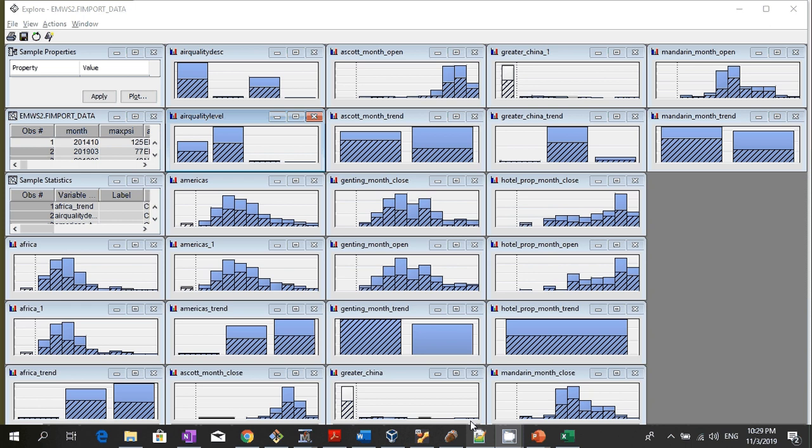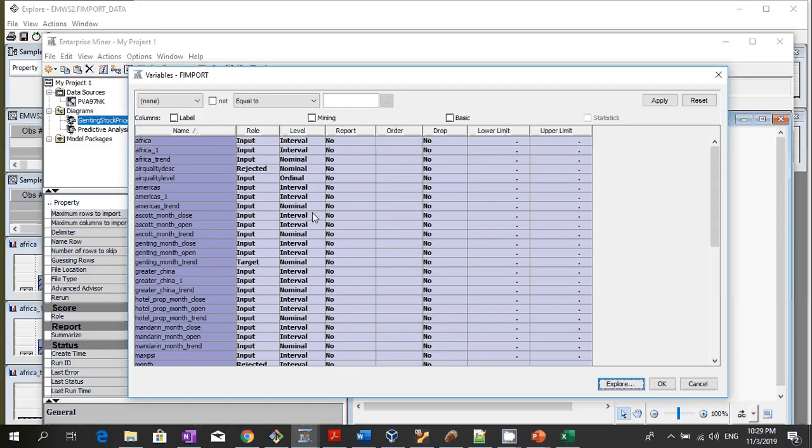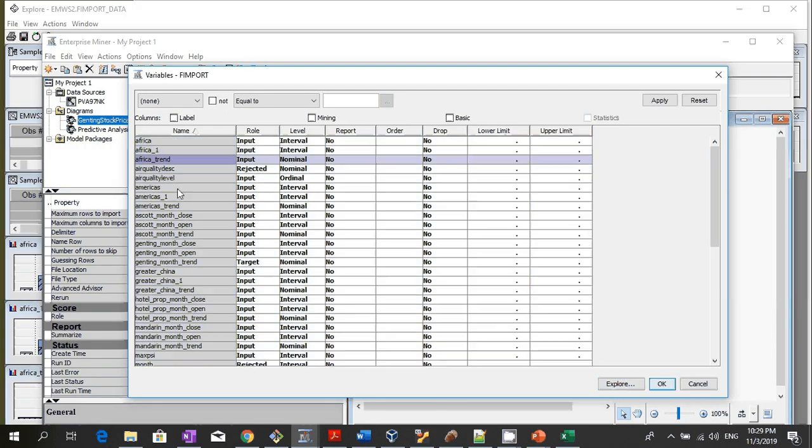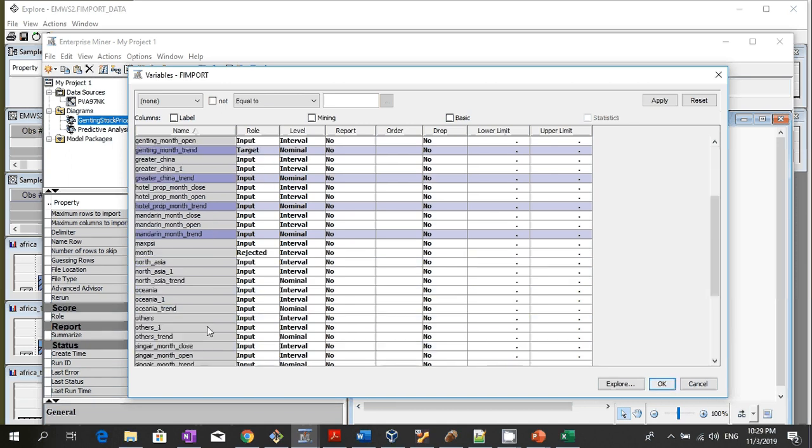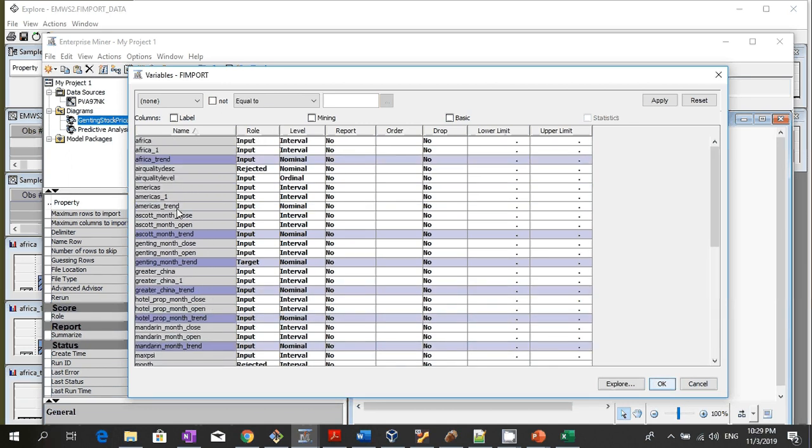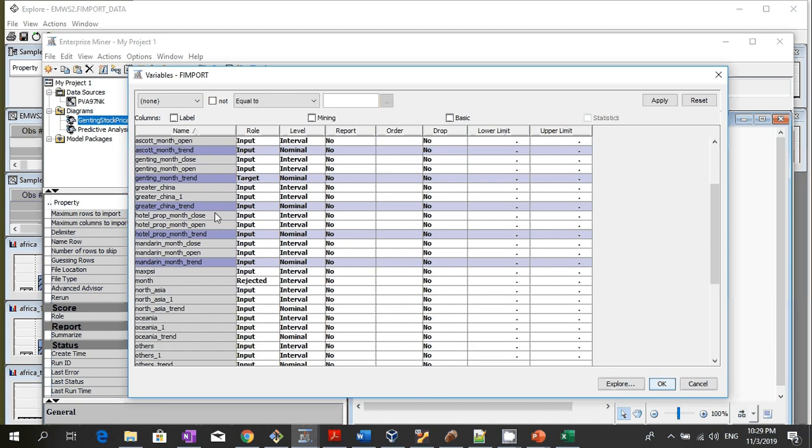Right now, if I want to see the trend only, I'm lazy. I can do a plot on the other fields, but I'm lazy to do that. So what I can do here is select all the fields which are trend. Take the air quality level as well.